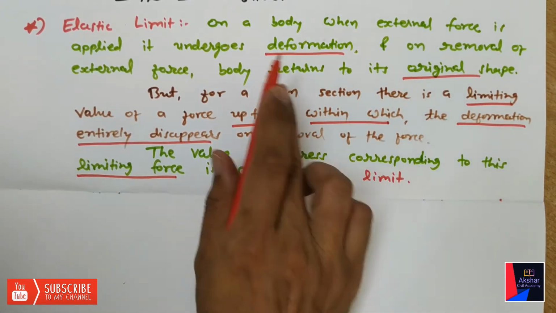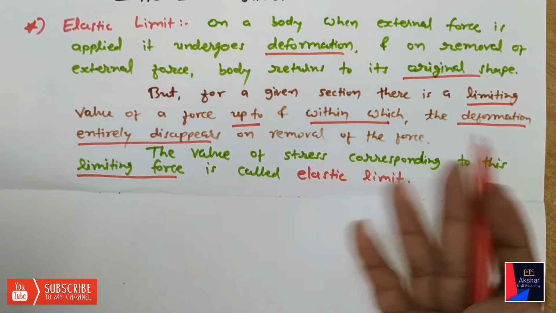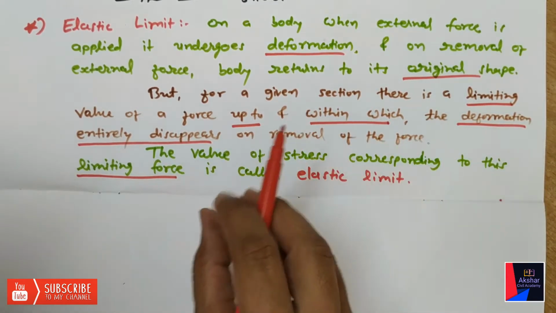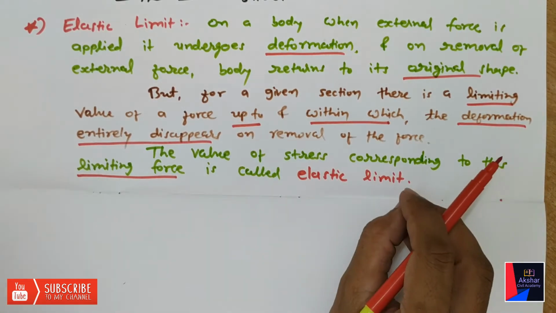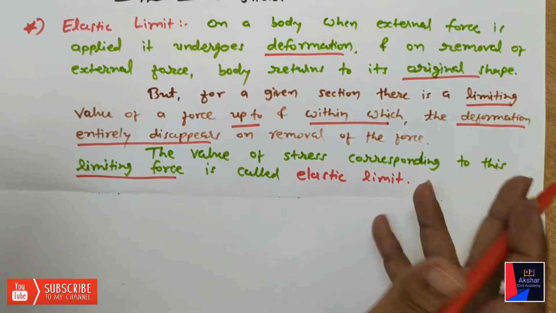Understand? On a body, when we apply any external force, the body will deform, and on removal of the external force, it will get its original shape, original size, original length, original volume, whatever.